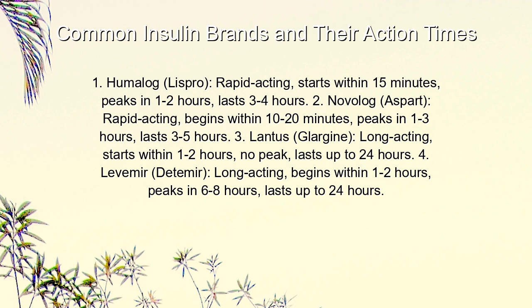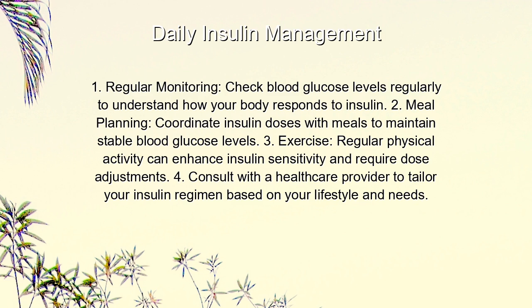Lantus, Glargine, long acting, starts within 1 to 2 hours, no peak, lasts up to 24 hours. 4. Levemir, Detemir, long acting, begins within 1 to 2 hours, peaks in 6 to 8 hours, lasts up to 24 hours.